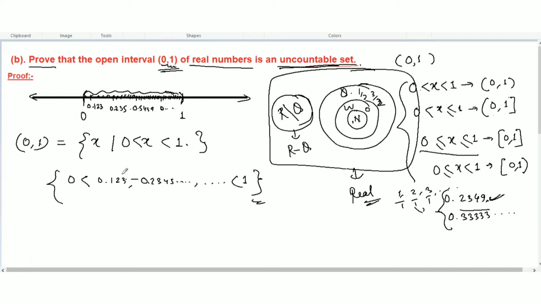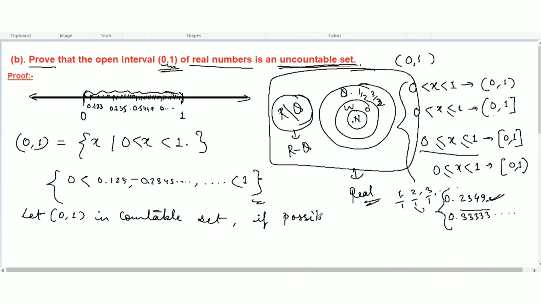So let's prove it. We have to prove this by contradiction. We have to prove that this is an uncountable set, so by contradiction, let the open interval 0, 1 be a countable set. Let's take it, if possible.